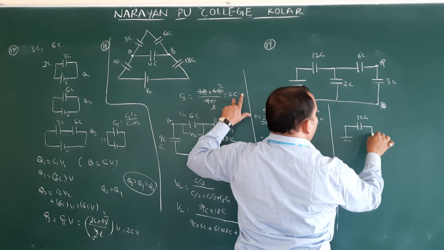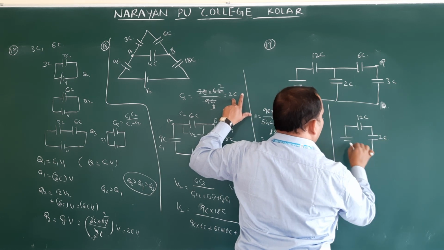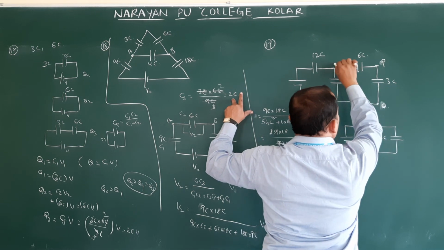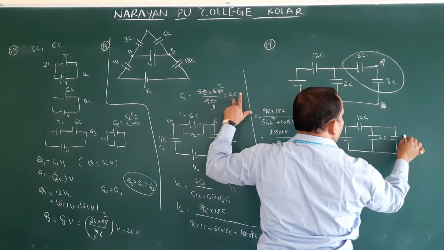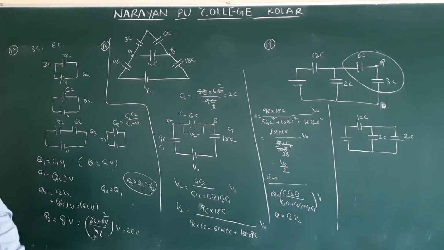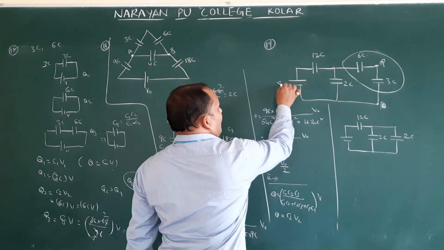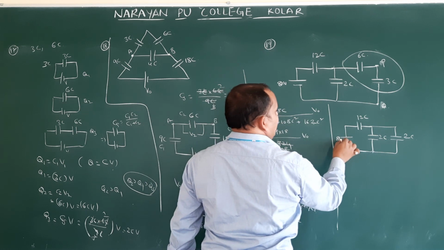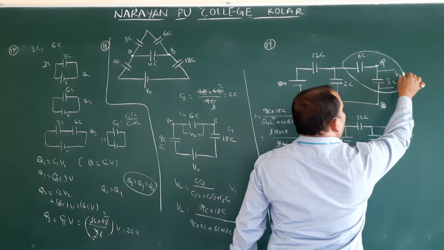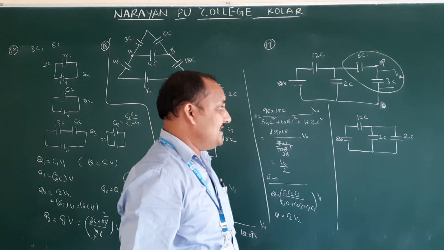This is 12C. This is 2C. How much do we get in place of these two? 2C. Here, how much potential do they give in the question? 80 volts. So this is 80 volts. We have to find the potential across 3C. What is the potential across 3C? V3C we have to find.